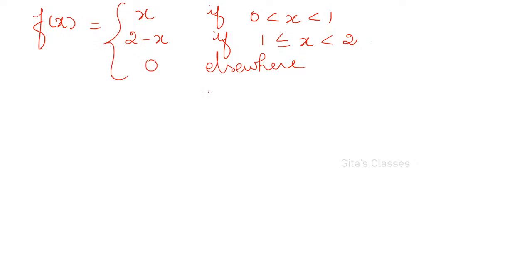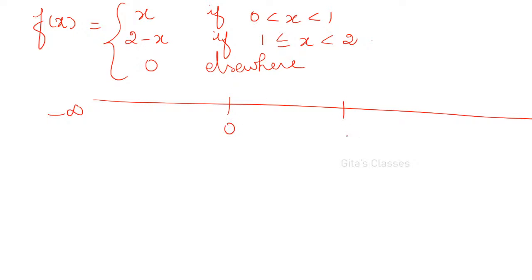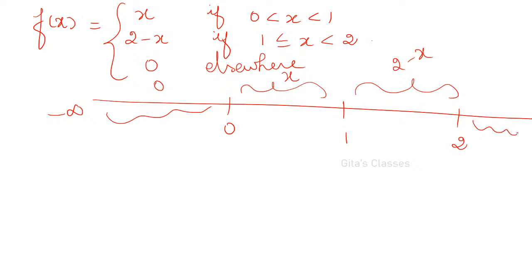Always remember, if you draw the number line, it will be easy for you. From minus infinity, from 0 to 1 it is defined as x, from 1 to 2 it is defined as 2 minus x. Everywhere else it is 0. So now we are bothered only about these two.